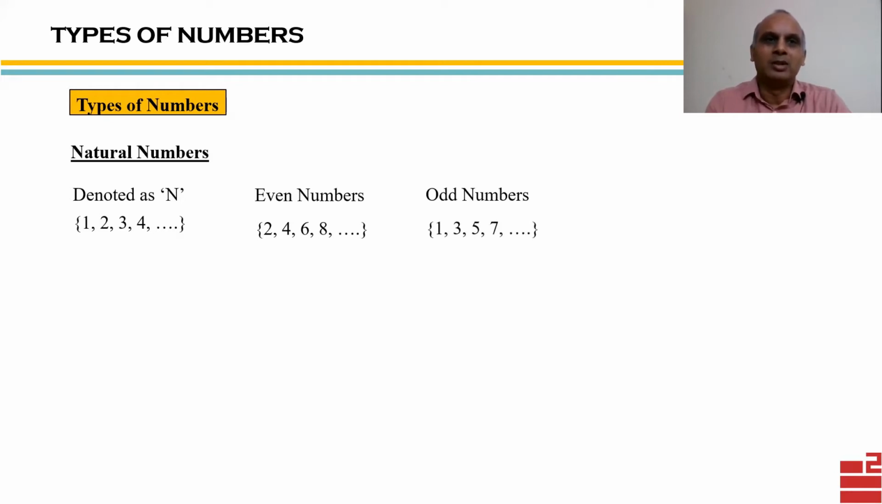Another type of number is whole numbers, denoted as capital W. Now, they are the ones which start with 0. So we have numbers like 0, 1, 2, 3, 4, etc. They are all whole numbers. So they also contain numbers which are 1, 2, 3, 4, and we already have seen that they are natural numbers. So we can say that all natural numbers are subsets of whole numbers.